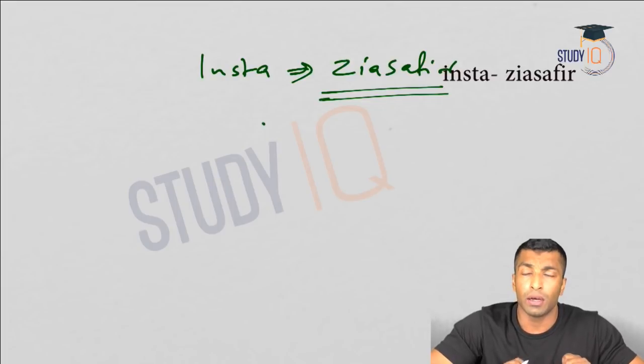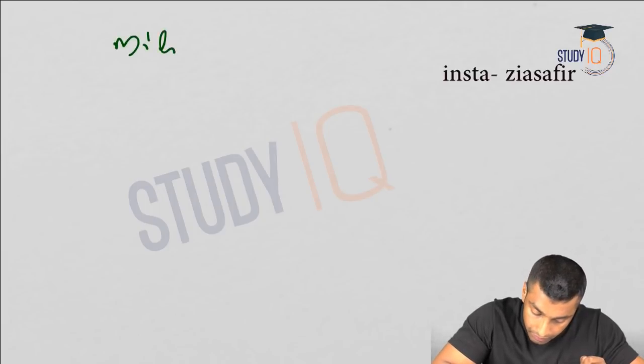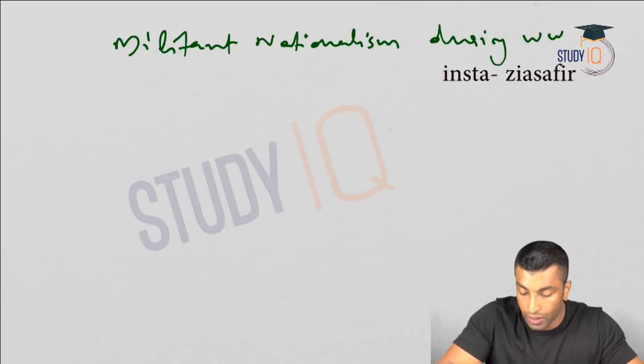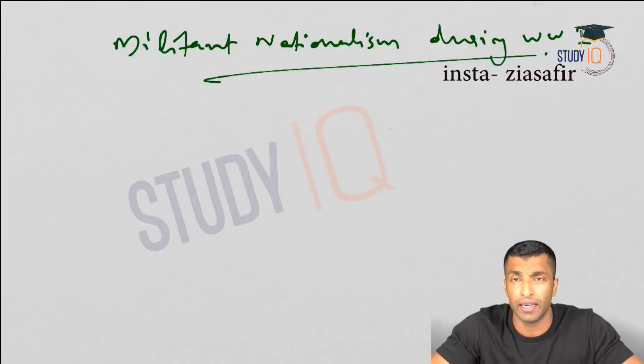So I'll start with militant nationalism during World War I. Okay, so that's our topic of discussion today. Militant nationalism during World War I. Okay, so this is maybe the second phase of militant nationalism.